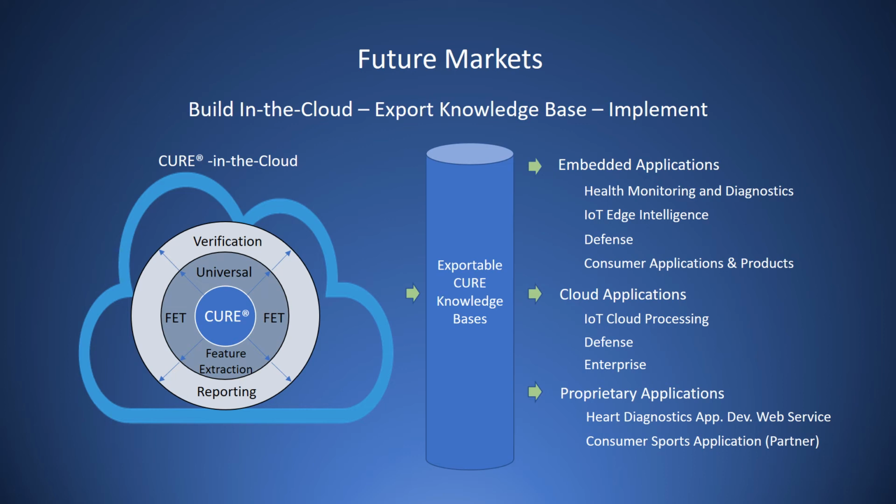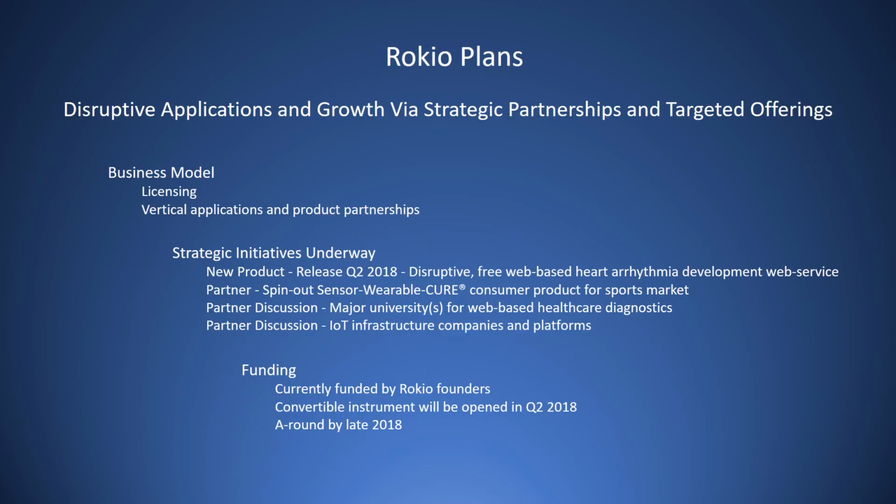In addition to our heart arrhythmia and sports performance applications, Rokio will continue to seek partners with whom to co-develop proprietary applications. Rokio is focused on developing strategic relationships with institutions and enterprises that have large sensor-centric problems or real-world data intelligence opportunities that they wish to address. We have two initiatives underway and are interested in strategic discussions with entities in healthcare diagnostics, safety and defense, and the IoT infrastructure.